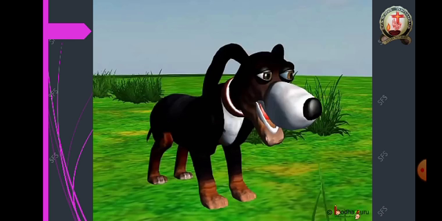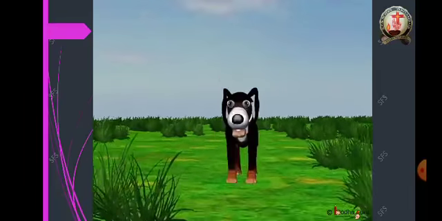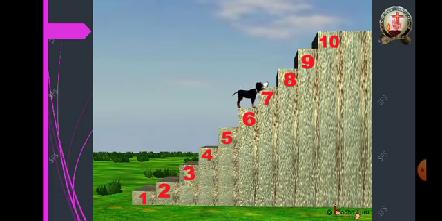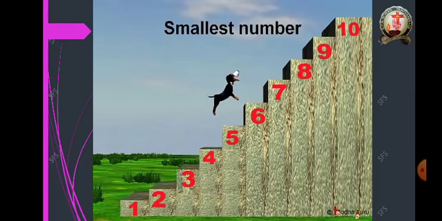Okay. Ascending order. Tommy the dog saw the bones on the top of the staircase. It climbed up in hurry to get them. The number of stairs were written as 1, 2, 3, 4, 5, 6, 7, 8, 9, 10. Now tell me which is the smallest number here?